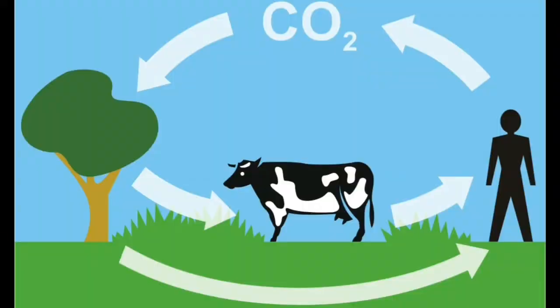The carbon cycle is considered a biogeochemical cycle because moving carbon around the different components involves biological interactions, geological activities, as well as chemical reactions.